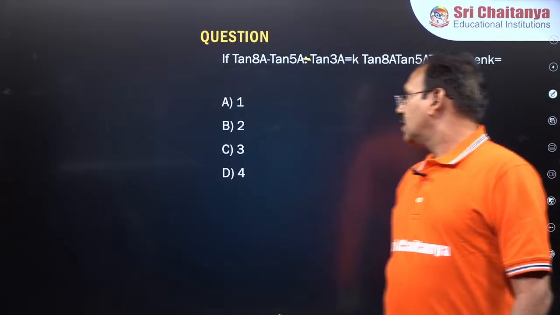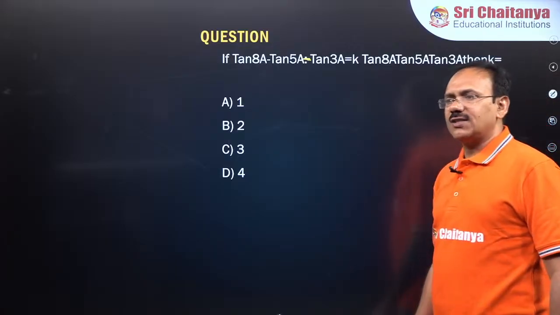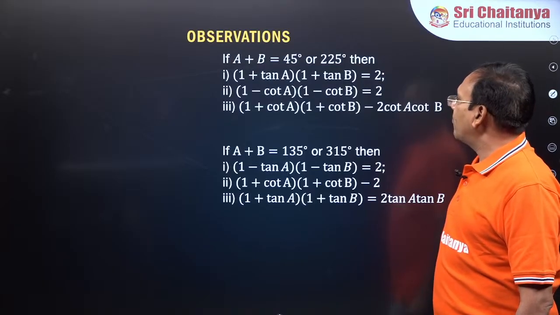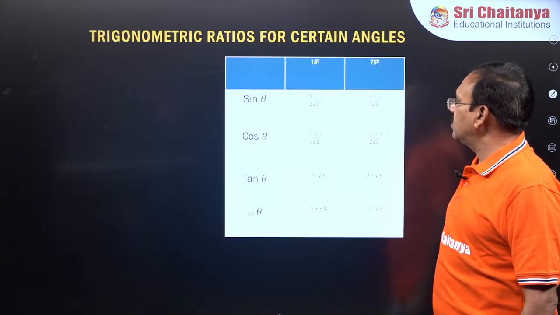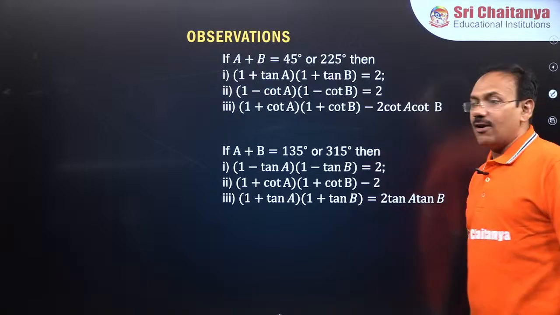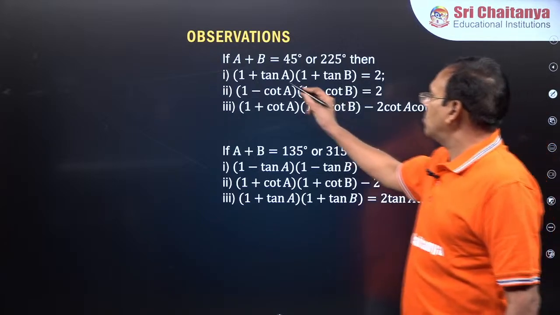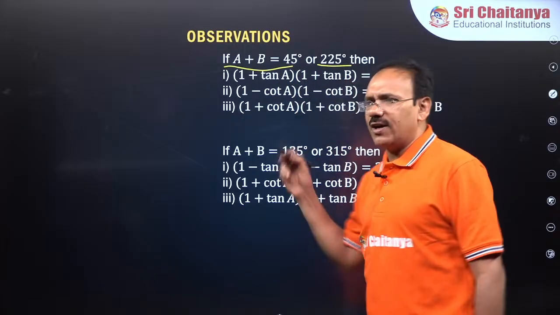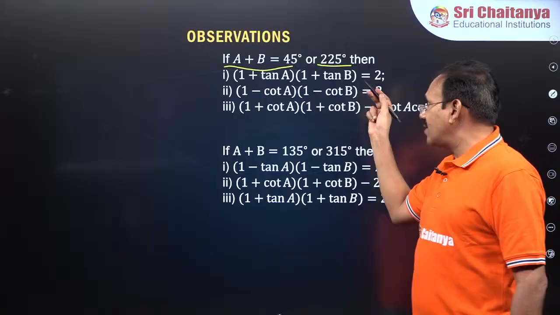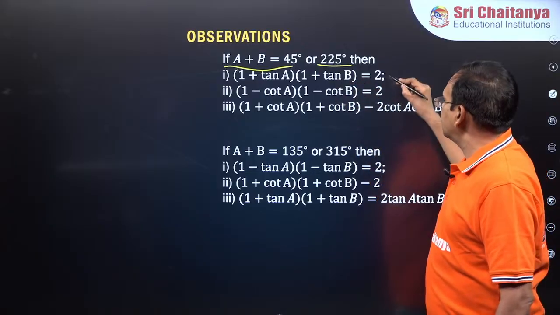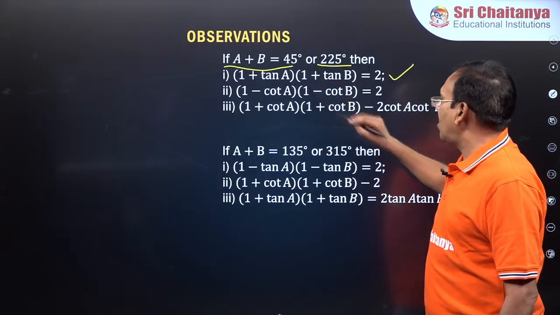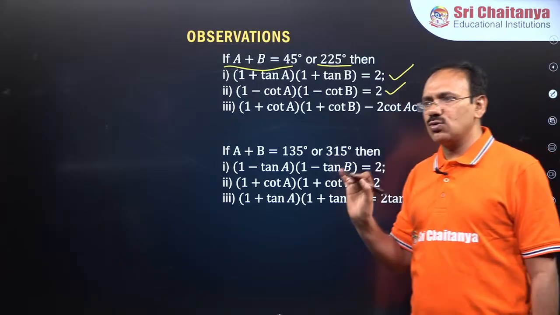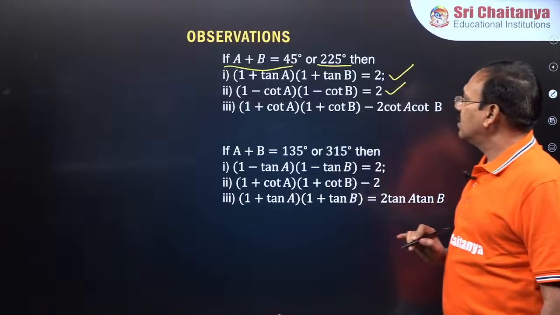Fine. You see, guys, before we answer this question, you are perfectly correct. Before we answer this question, come to this observation, guys. Tan of A plus B, just now I told, if A plus B is 45 degrees or even 225 degrees, if you apply tan, you are going to get 1, and hence this is the result. If you apply the cot, you are going to get this result. This is not so important, leave it. So these two are important.